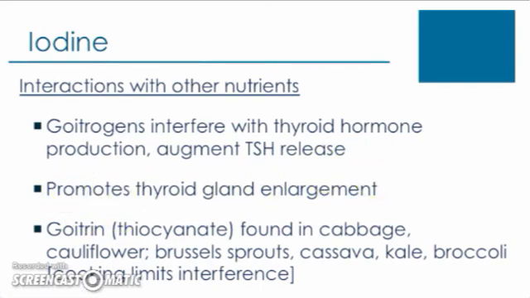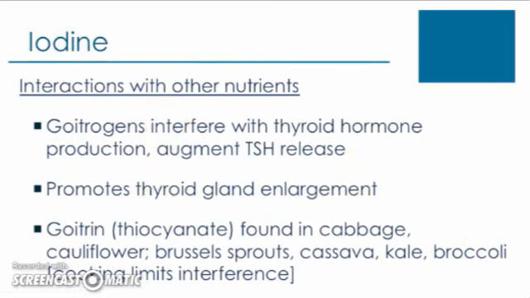And the mechanism is essentially similar as to what we saw with iodine deficiency. As iodine deficiency occurred, we had a lower production of the thyroid hormones. We had then less inhibition of TRH and TSH, and that in turn augmented the release of the thyroid stimulating hormone. So excessive intake of these goitrogens will actually promote thyroid gland enlargement.